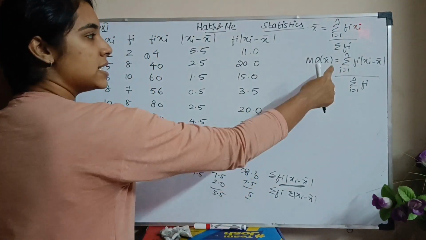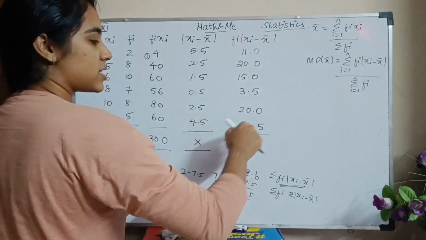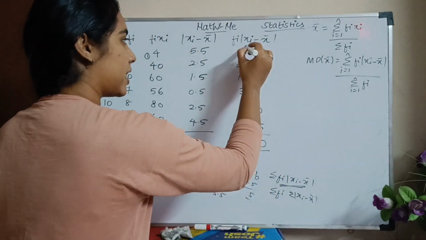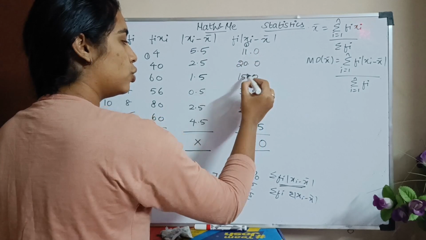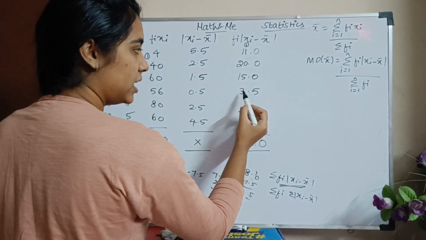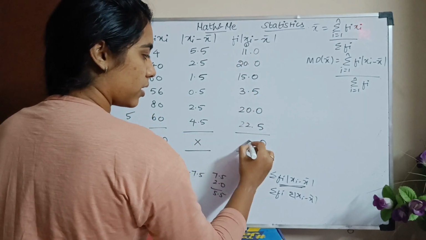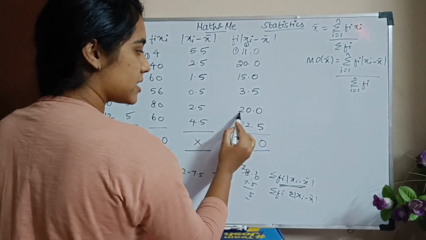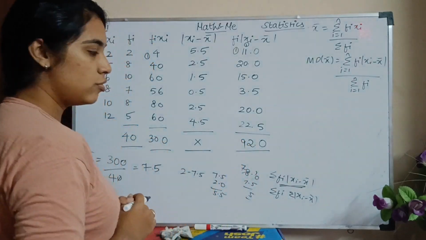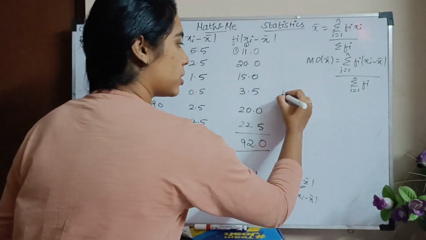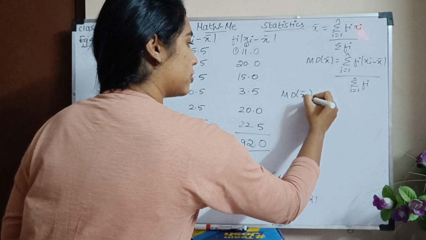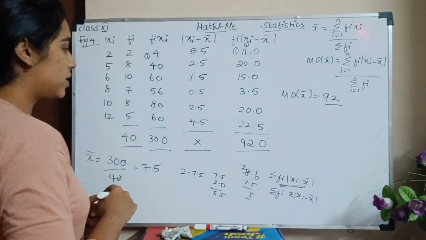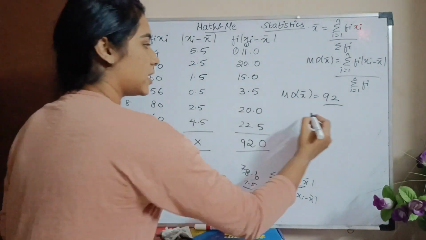Now what is the formula? Summation of fi times this. So இதோட summation வேணும் நமக்கு. So when I do the summation of this, 5 plus 5, 10, 1 carry over, 1 2, 2 plus 5, 7, 7 plus 3 is 10, 10 plus 2 is 12. Carry over 1, 1 2 4 5 6 7 8 9. So this is 92.0. இப்போ mean deviation ஓட formula substitute பண்ணா என்ன ஆகும்? Mean deviation about the mean is summation of this, which is 92, the whole divided by sigma fi, which is 40.